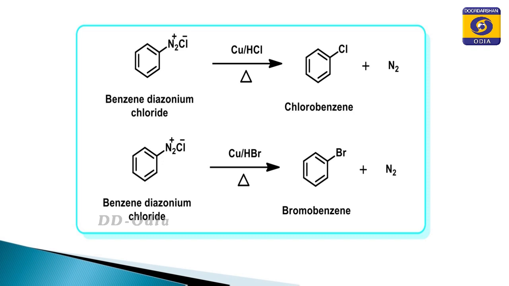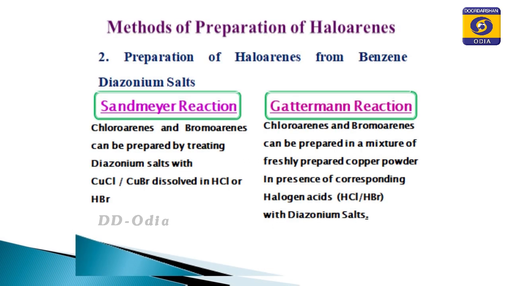Again, you see that benzene diazonium chloride on heating with copper powder in presence of HCl produces chlorobenzene, and on heating with copper in presence of hydrogen bromide produces bromobenzene. So, this is the difference between the Sandmeyer reaction and the Gattermann reaction.